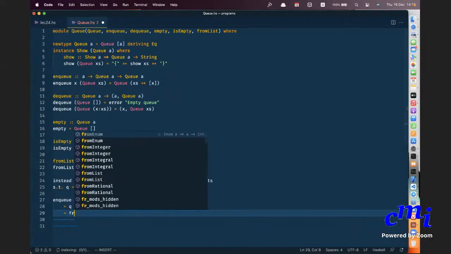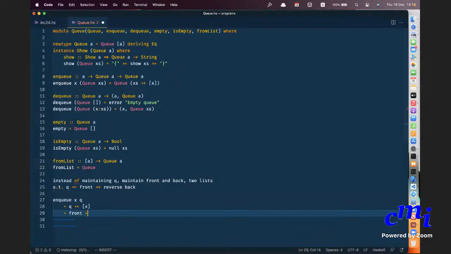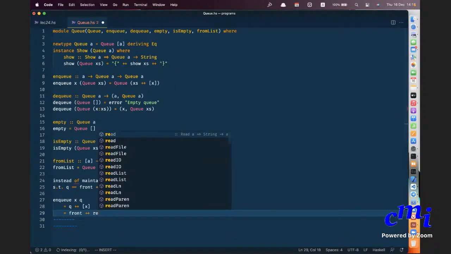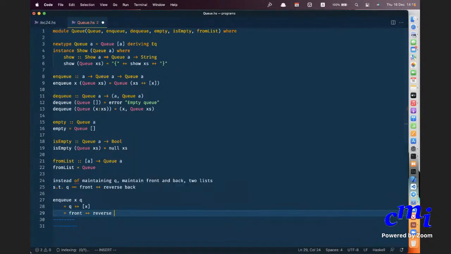But Q itself is nothing but front plus reverse of back. Front plus reverse of back, plus X. But what is reverse of back plus X? So originally the parenthesization is this way, but you know that plus is associative. So it doesn't matter which way you parenthesize.